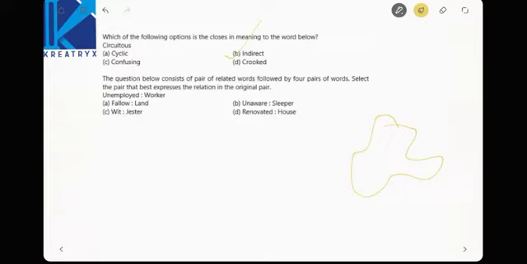See here, fallow and fallow land. What do you mean by fallow? Fallow is nothing but undeveloped land, an undeveloped place. When it is developed, then it becomes a place. See here, same relationship. Now A is correct.